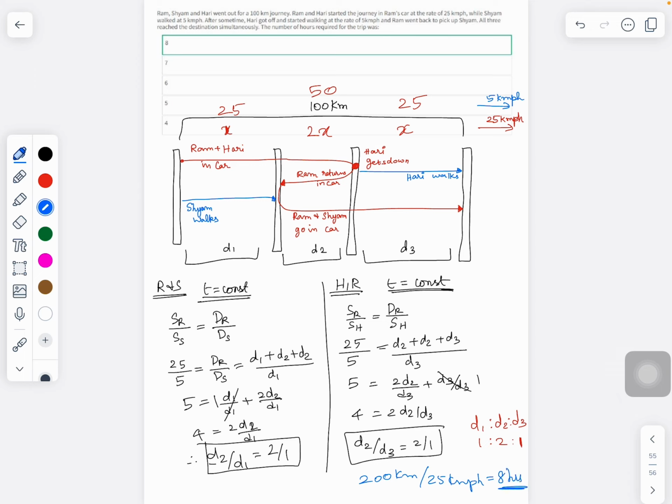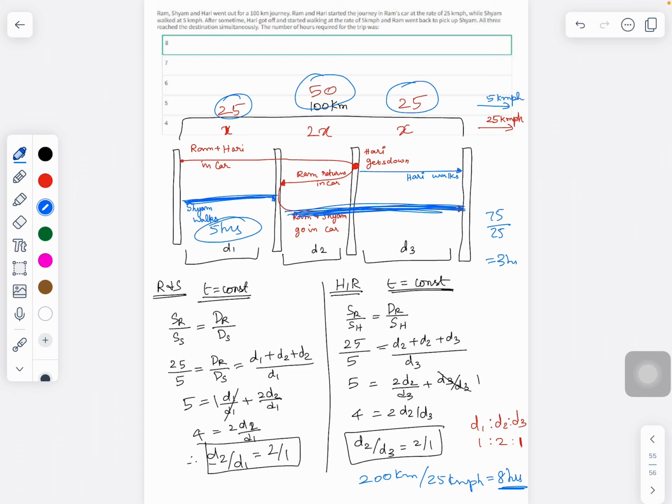The same thing you can do for Shyam also. Shyam traveled 25 kilometers at a speed of 5 kilometers per hour. So he would have taken 5 hours here, and the remaining 75 kilometers, 50 plus 25, 75 kilometers, he has traveled at the speed of car. He was going in car. So the speed here is 75 kilometers by 25 kilometers per hour, which is equal to 3 hours. So this part is 3 hours, this part is 5 hours, so totally 8 hours.